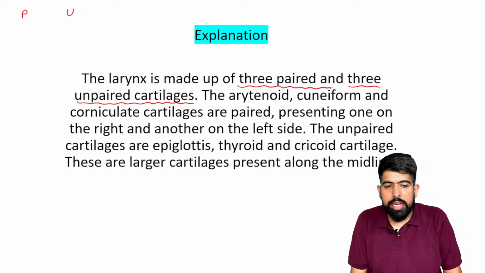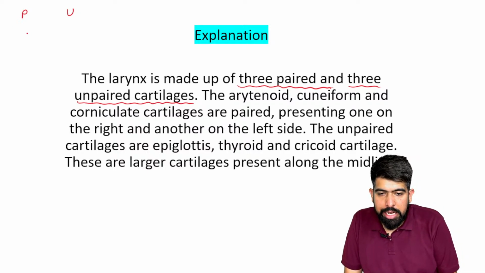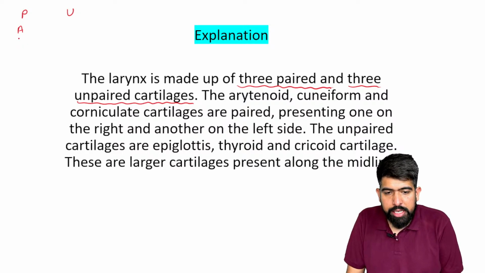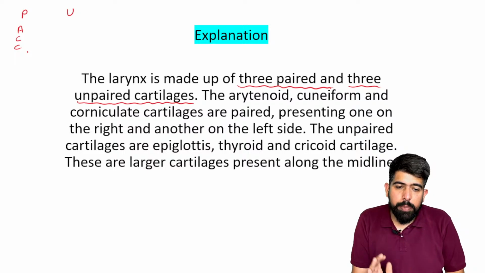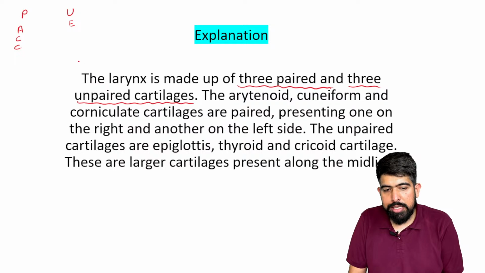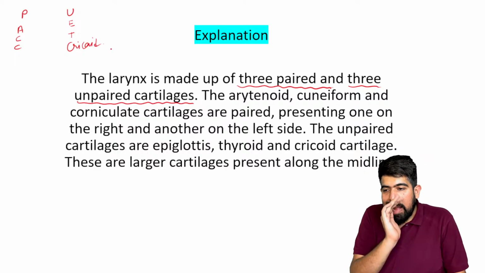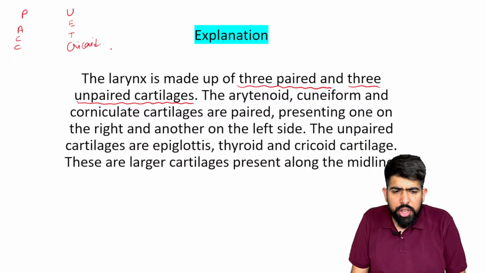The arytenoid, corniculate, and the cuneiform. The arytenoid is paired. These are the paired. What will come in the paired? Arytenoid, cuneiform, and the corniculate. This will be in the paired. What is the unpaired? The unpaired cartilage is your epiglottis, yes, your thyroid and your cricoid. Cricoid, I will have to write it in full, otherwise you will get confused. So the thyroid, cricoid, and your epiglottis are your unpaired.